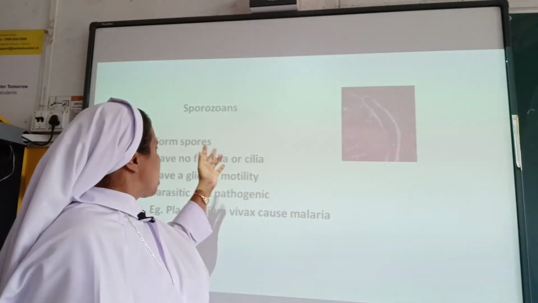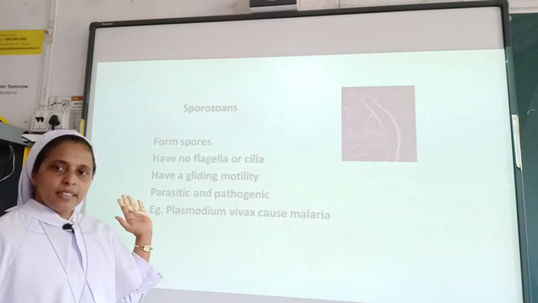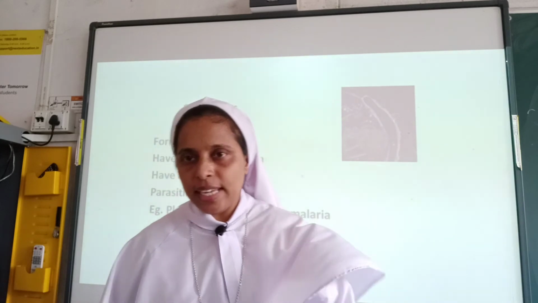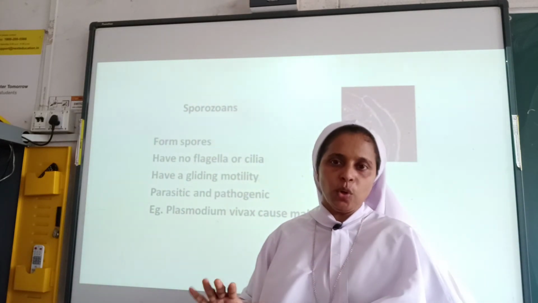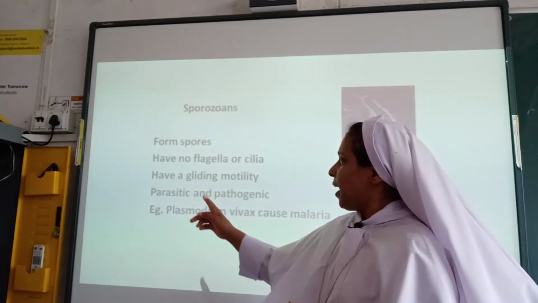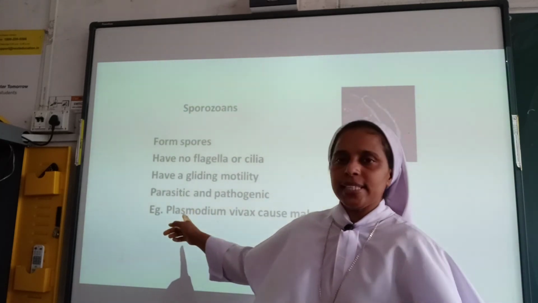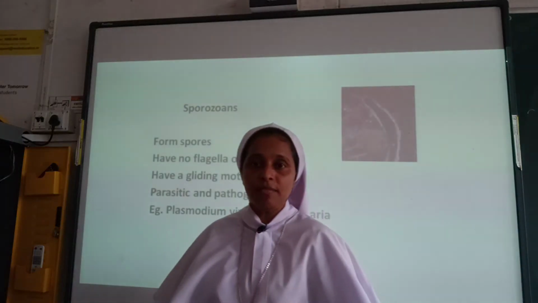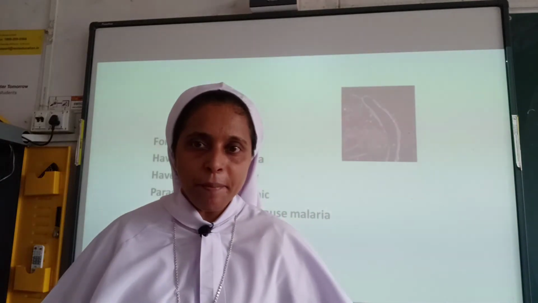And here comes sporozoans. Sporozoans, they will be forming spores. They don't have any flagella or cilia for their movement. As I have told you, sporozoans will be having a gliding movement, and they are parasitic. At the same time, they are pathogenic too. An example for this is Plasmodium vivax, that will be causing malaria.